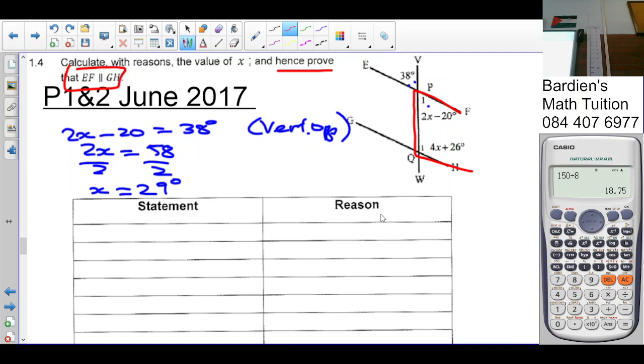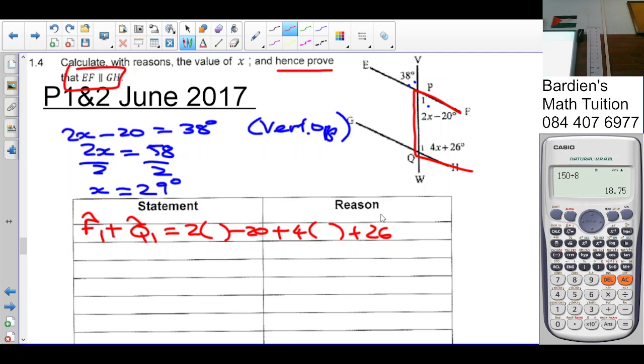So we say, angle 1 plus angle Q1 is equal to 2x minus 20 plus 4x plus 26. We want to find out what is the size of the sum of those two angles. If it is 180, then what does that mean? The lines are parallel. If it's not 180, they're not parallel.